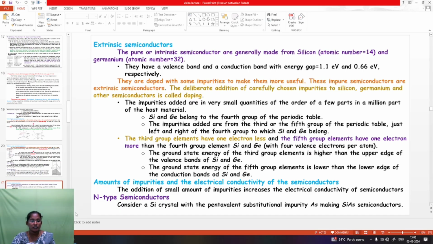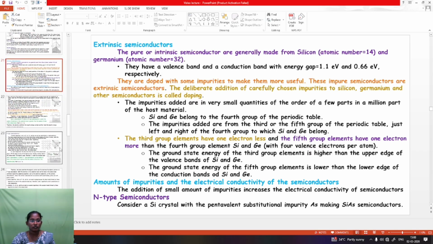Next, extrinsic semiconductors. The pure or intrinsic semiconductors are generally made from silicon, atomic number 14, and germanium, atomic number 32. They have band gaps between the valence band and the conduction band of about 1.1 electron volt and 0.66 electron volt. They are doped with some impurities to make them more useful. These impure semiconductors are extrinsic semiconductors.